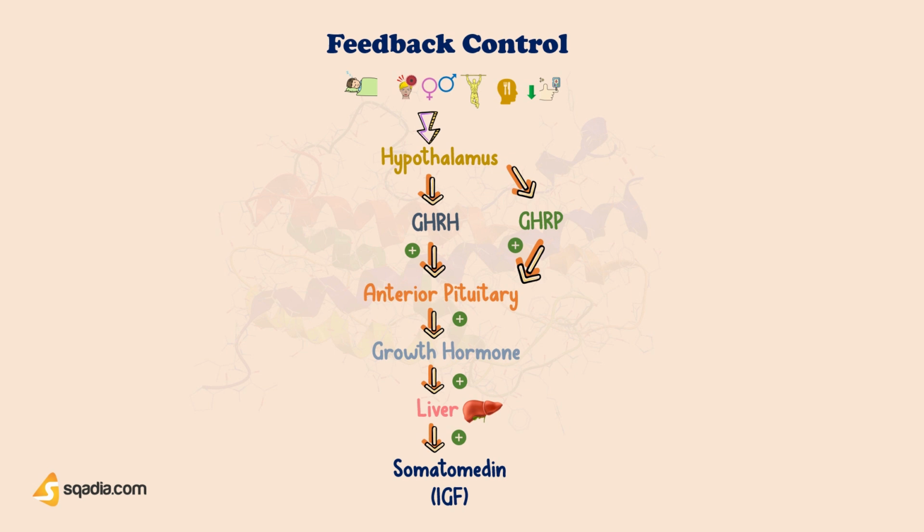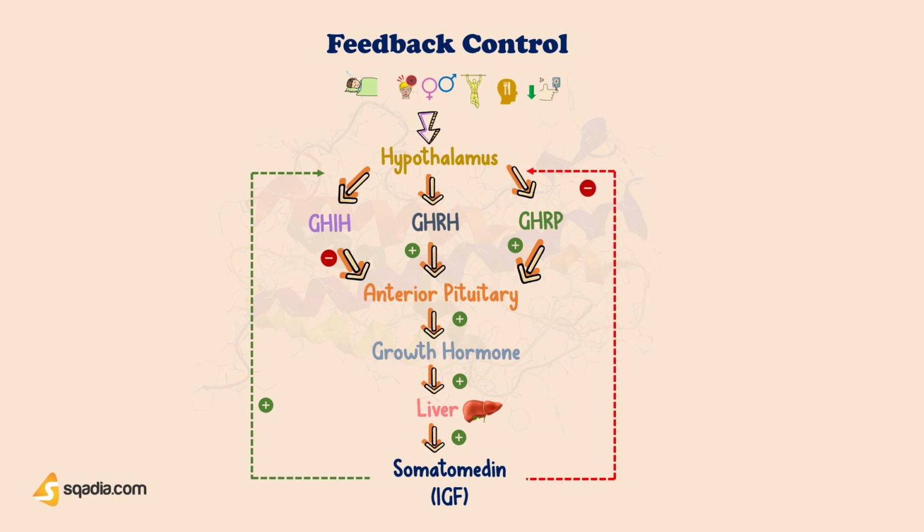Well, the somatomedin C increases the release of growth hormone-inhibitory hormone from hypothalamus. And this growth hormone-inhibitory hormone, in turn, inhibits the release of growth hormone from pituitary. Not only this, but the somatomedin also inhibits release of growth hormone-releasing polypeptide from hypothalamus. Somatomedin also acts directly on pituitary, hence inhibiting the secretion of growth hormone. Well, the growth hormone inhibits its own secretion